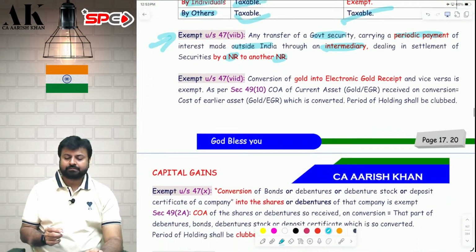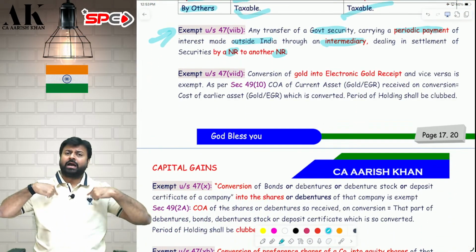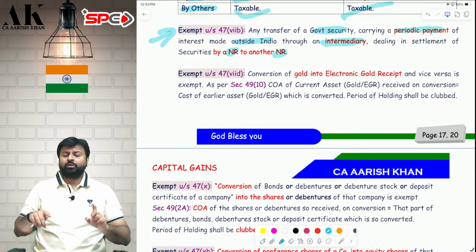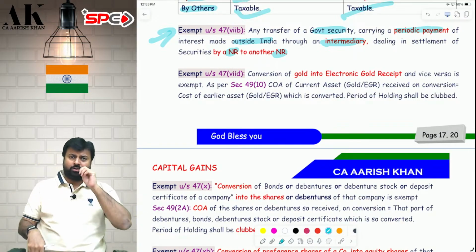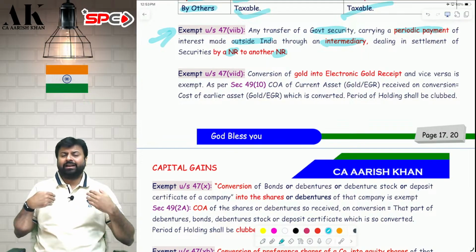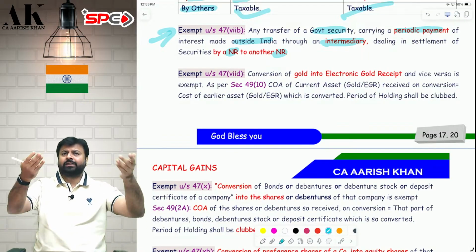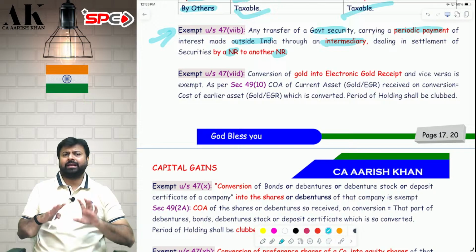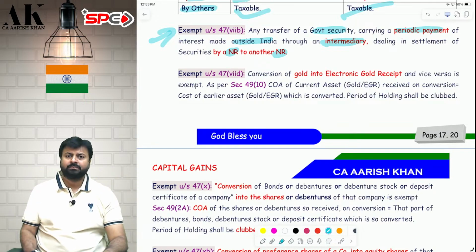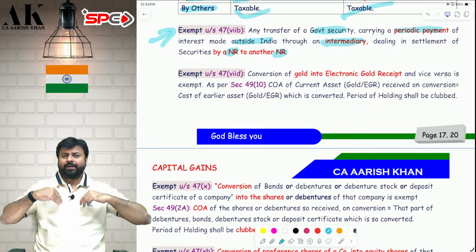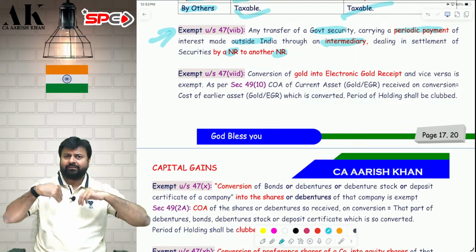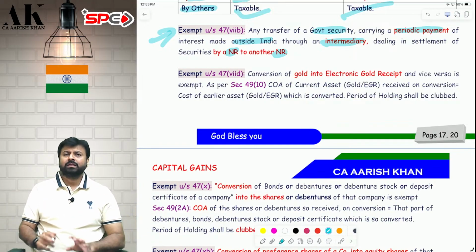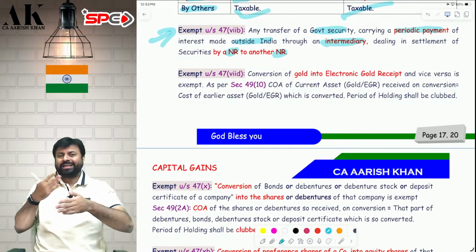Next one. I have physical gold. I want electronic gold, so I went to the bank. I gave physical gold and took electronic gold. Exempt. I have electronic gold and I want physical gold, so I gave electronic gold and took physical gold in the bank. Exempt. Vice versa, exempt. Give physical gold and take an electronic gold receipt, or give an electronic gold receipt and take physical gold, exempt. Later on when I sell, only the conversion is exempt.